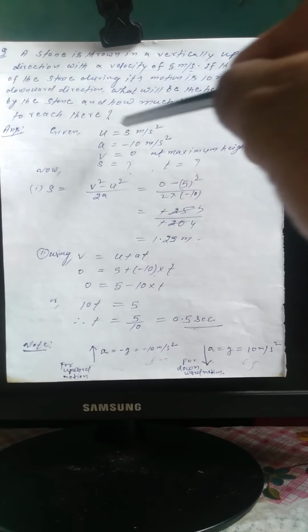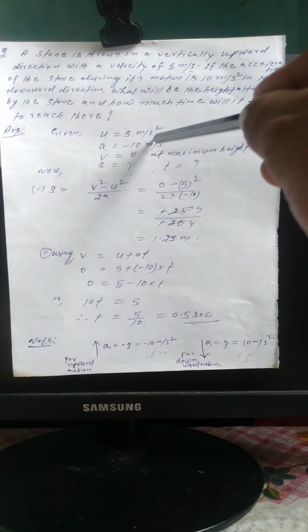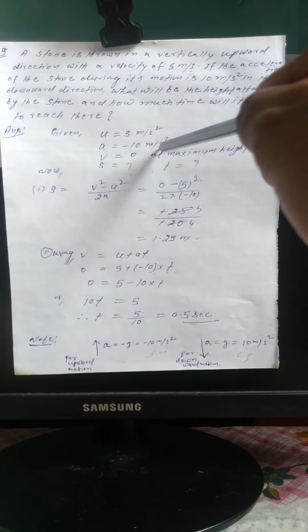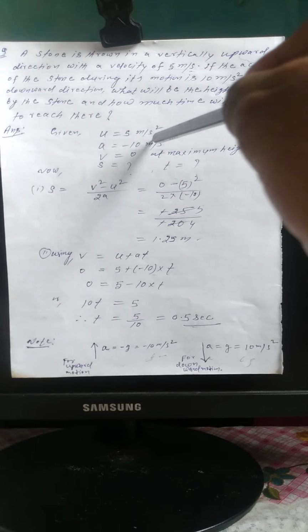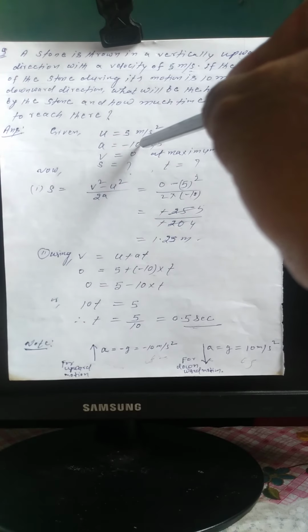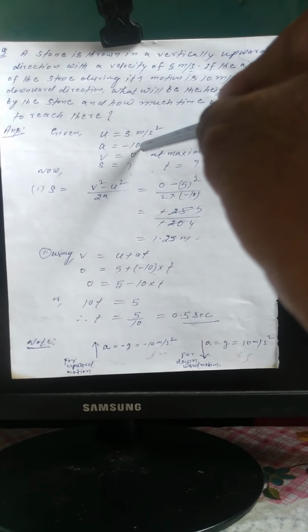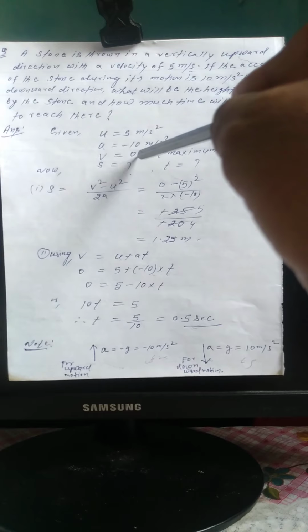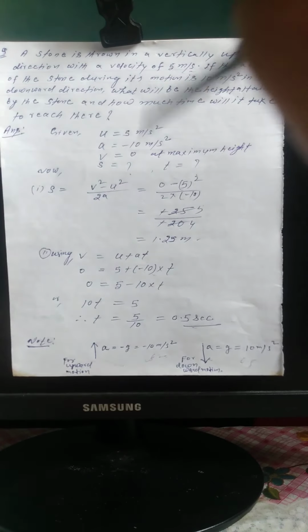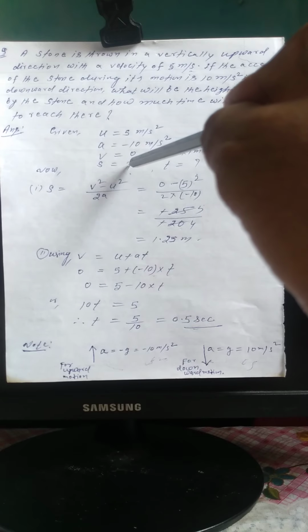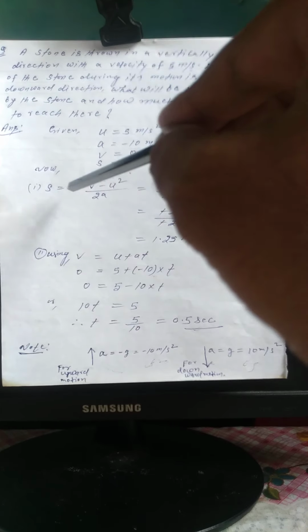Answer: given u = 5 meter per second, acceleration is minus 10 meter per second square, because the body is moving upward and acceleration acts in the downward direction. Here v = 0 at maximum height. Now we have to calculate s and time t.